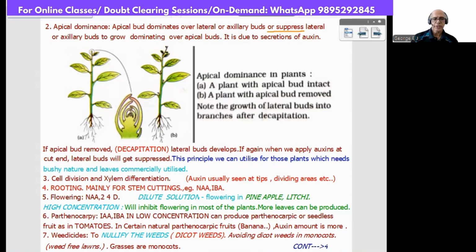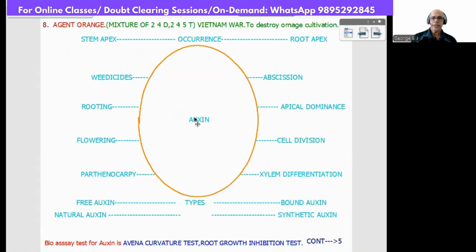Then auxin can be used as a weedicide to nullify weeds, specifically dicot weeds. The advantage is when we cultivate monocot plants or grassy areas or lawns, there should not be any dicot plants, so we can apply auxin. Dicots will be affected, and monocots will be free of the attack of auxin. I think this page is also clear. Now comes Agent Orange. It is a famous chemical used in the Vietnam War to destroy orange cultivation. Agent Orange is a mixture of 2,4-D and 2,4,5-T.